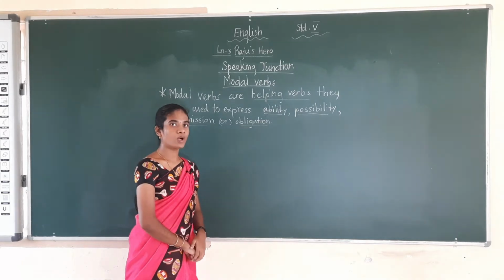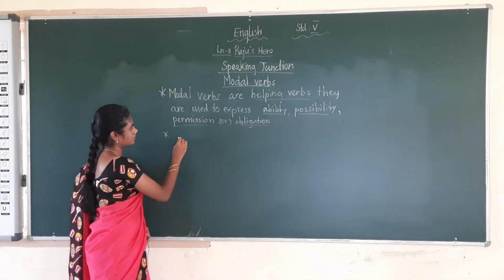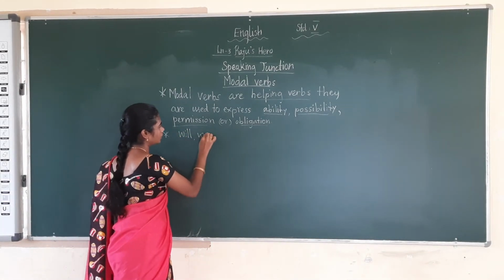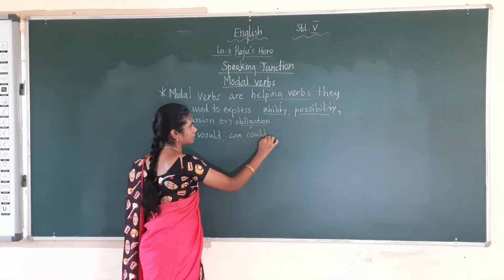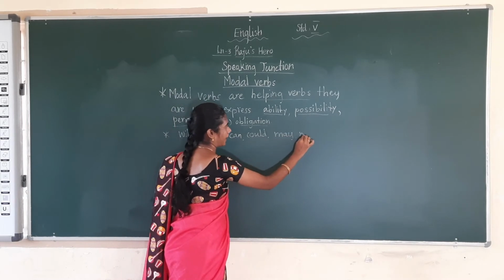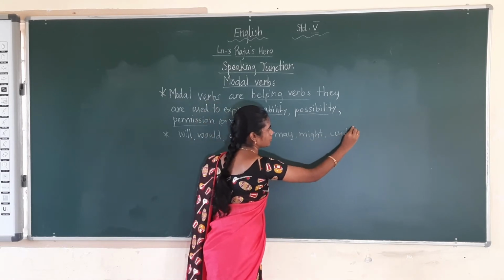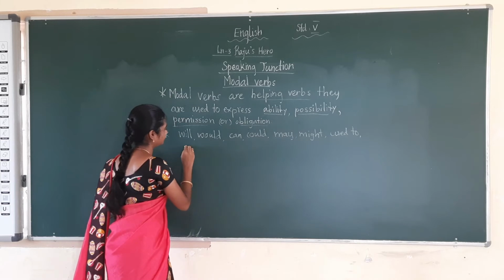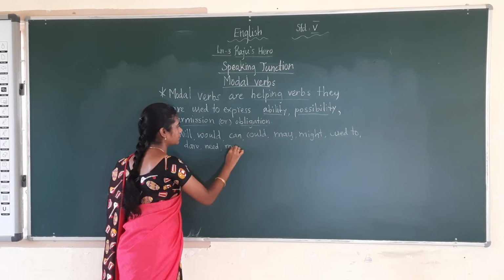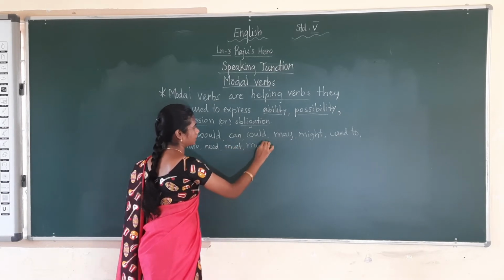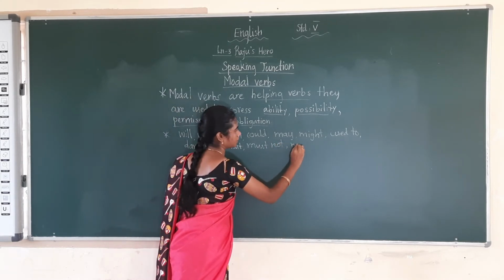In English, what are the modal verbs? Can you say? What are the modal verbs? Will, would, can, could, may, might, used to, dare, need, must not, may not.